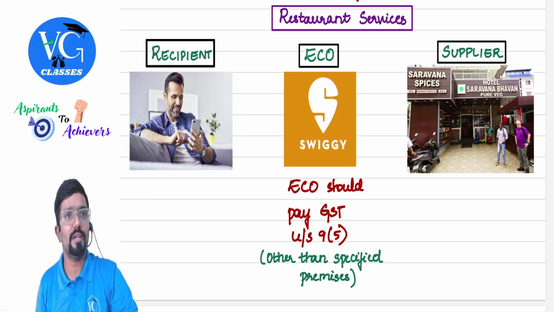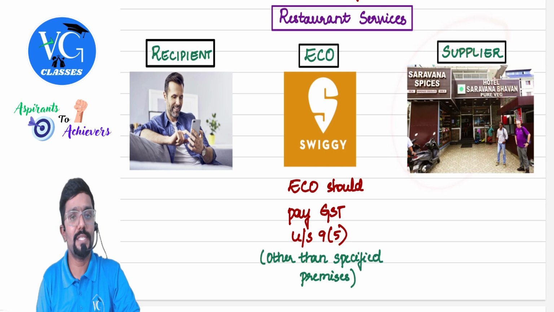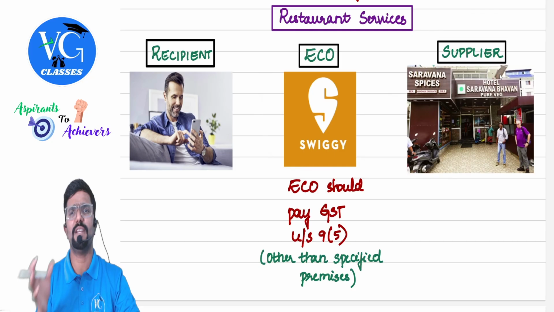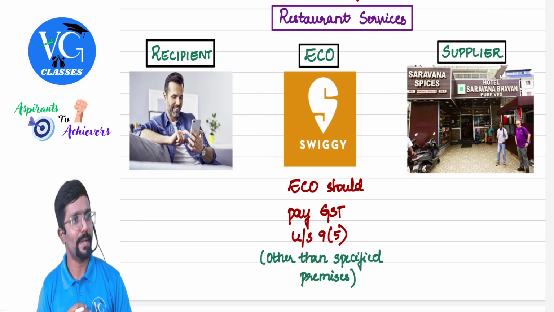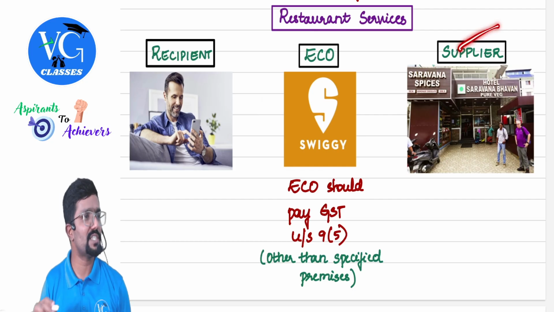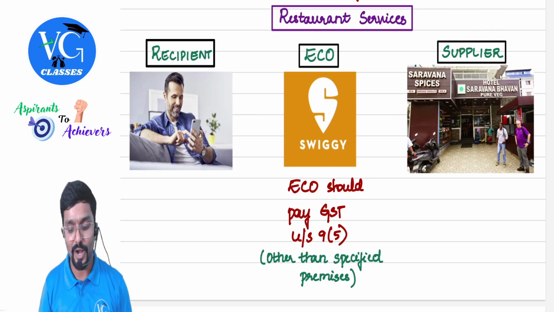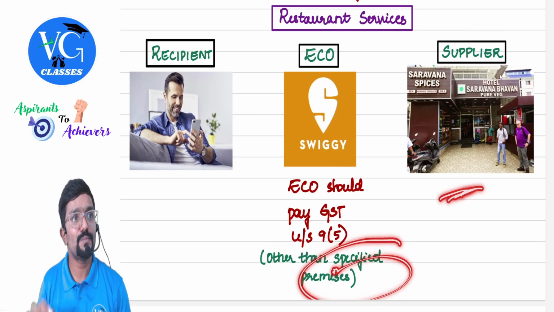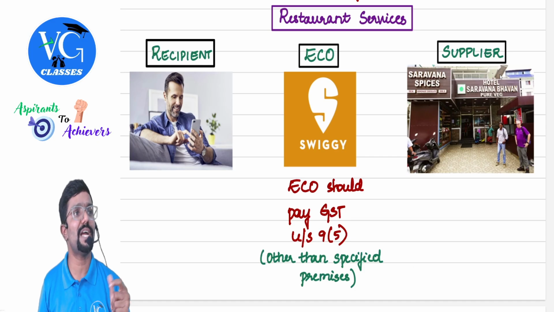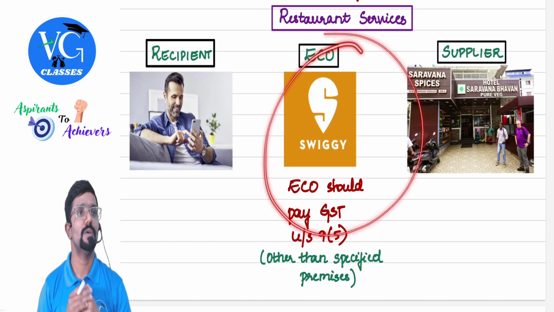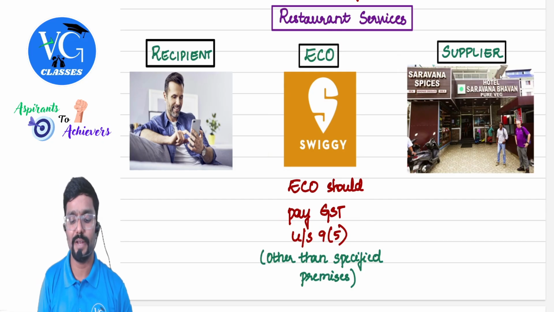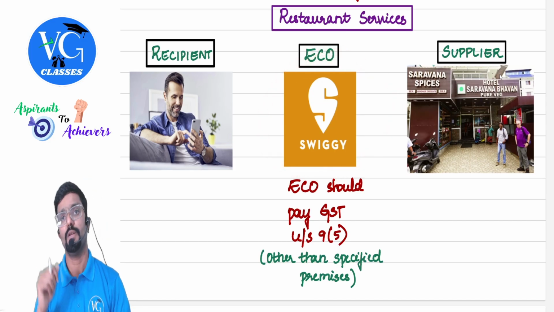Who is the actual supplier? Sarvana Bhavan. Who is the recipient? This guy. But you booked through whom? The e-commerce operator. That is Swiggy or Zomato. Okay. Here we don't check whether the supplier is registered or not. If the supplier is not a specified premises, the supplier should not be a specified premises, then who should pay GST, guys? The e-commerce operator. Who should pay GST? The e-commerce operator, which in our example is Swiggy.